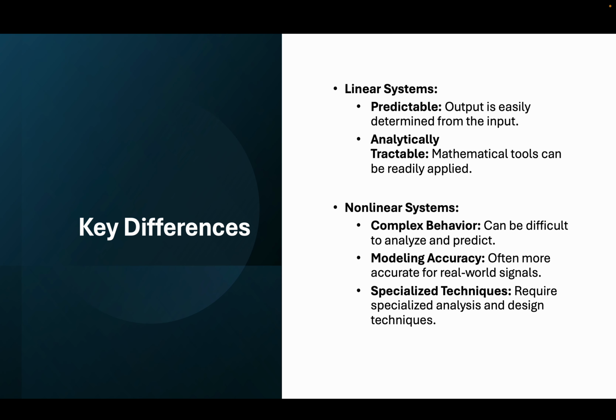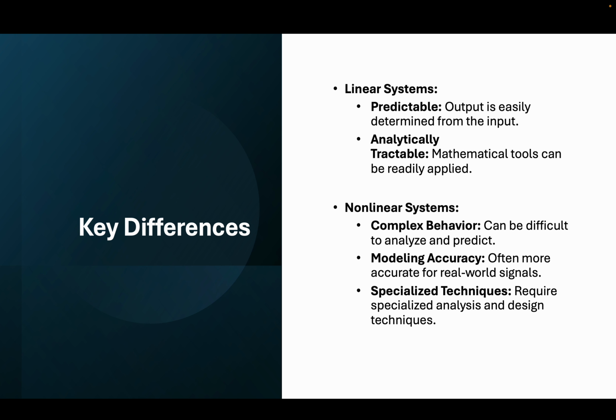And if you see the basic differences between linear and non-linear systems, these are the differences. Linear systems are predictable and analytically tractable, so they can be easily determined because they are guided by some specific procedure. So we can easily calculate the responses for linear systems.